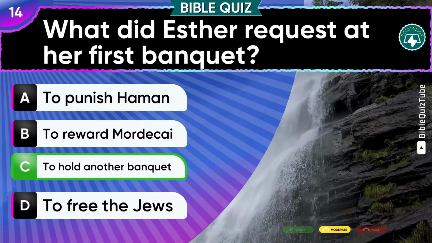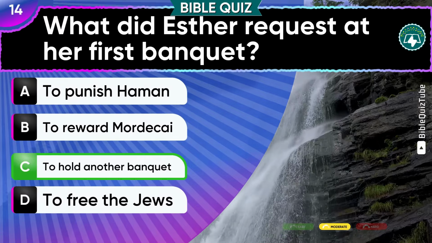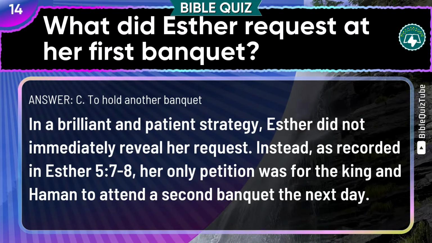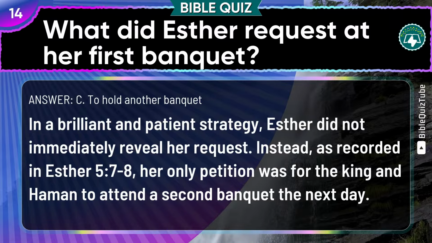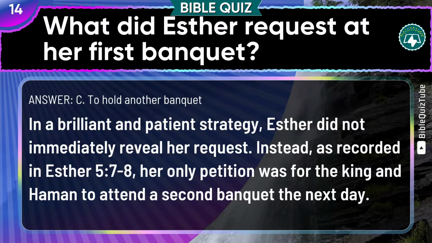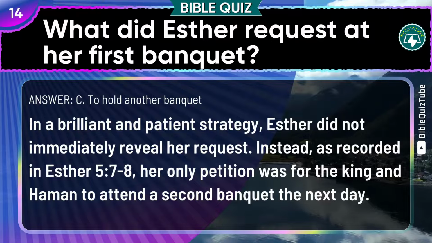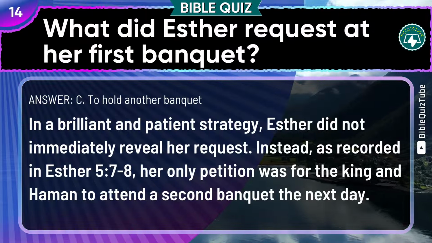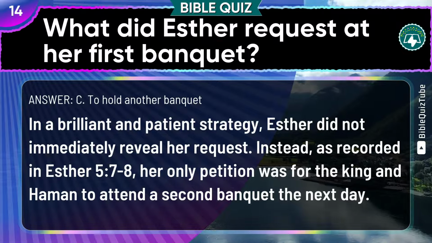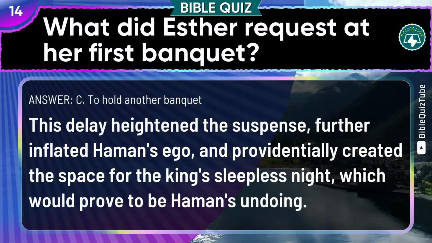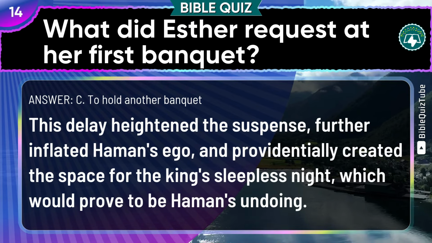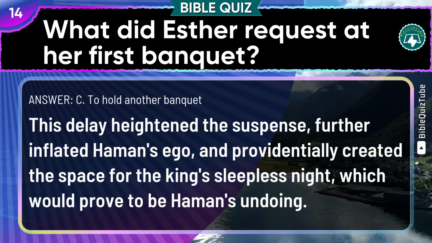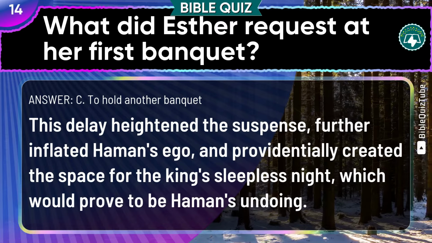C. To hold another banquet is the correct answer. The explanation. In a brilliant and patient strategy, Esther did not immediately reveal her request. Instead, as recorded in Esther chapter 5 verses 7 to 8, her only petition was for the king and Haman to attend a second banquet the next day. This delay heightened the suspense, further inflated Haman's ego, and providentially created the space for the king's sleepless night, which would prove to be Haman's undoing.